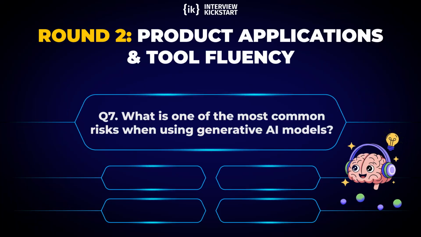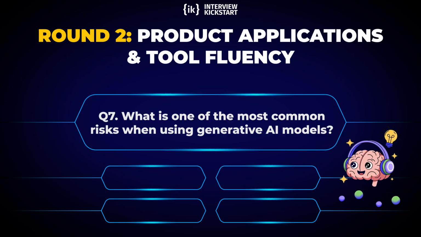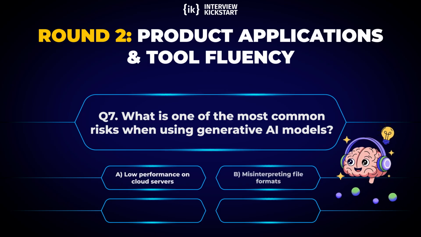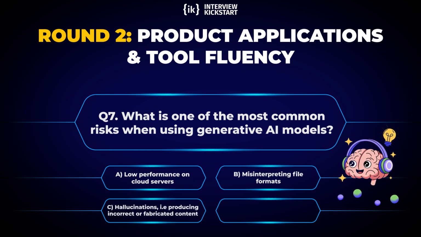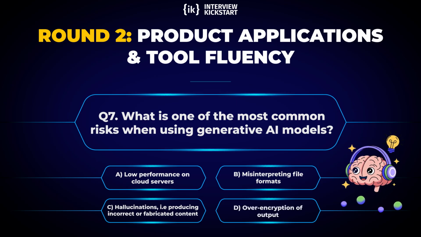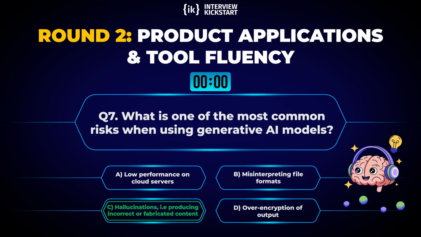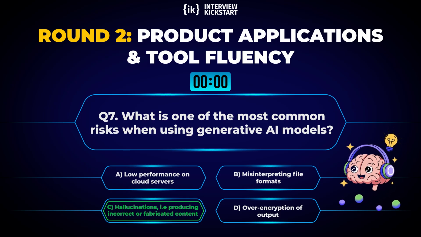Question 7, what is one of the most common risks when using generative AI models? Options: A, low performance on cloud servers. B, misinterpreting file formats. C, hallucinations, that is, producing incorrect or fabricated content. D, over-encryption of output. Correct answer: C, hallucinations, producing incorrect or fabricated content.